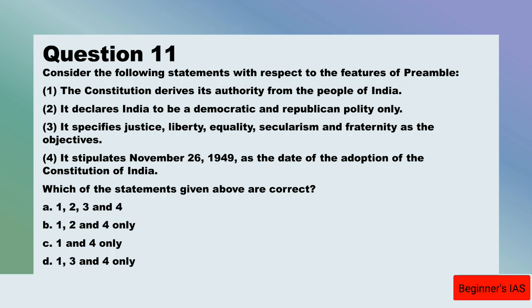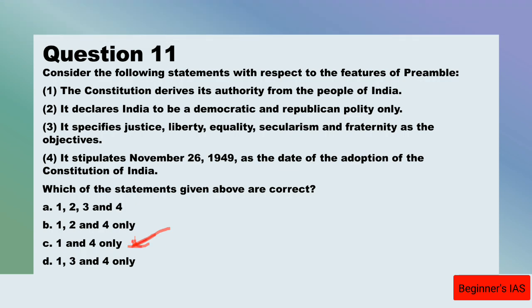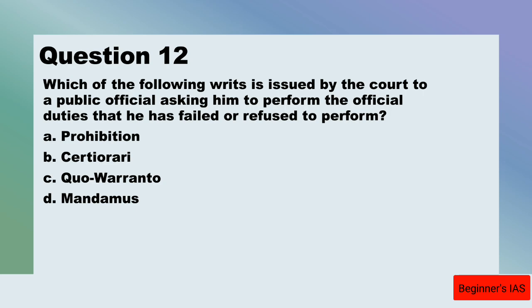Therefore, the answer for question number 11 is 1 and 4 only. So this is the right answer. So let us move on with question number 12. Which of the following writs is issued by the court to a public official asking him to perform the official duties that he has failed or refused to perform?